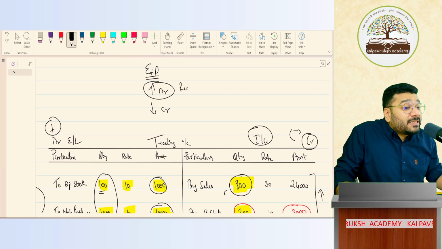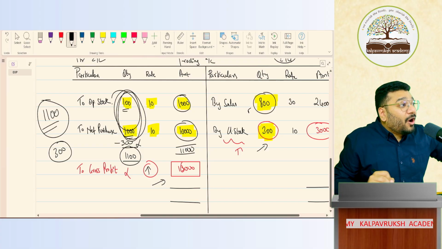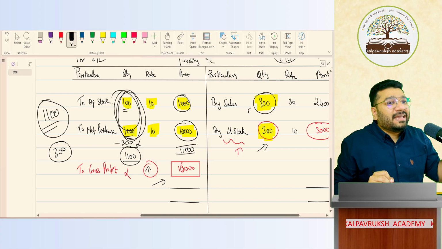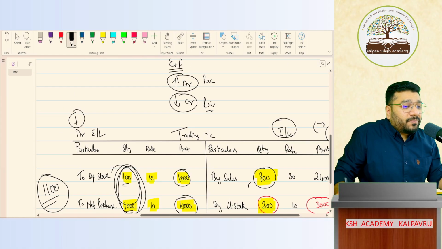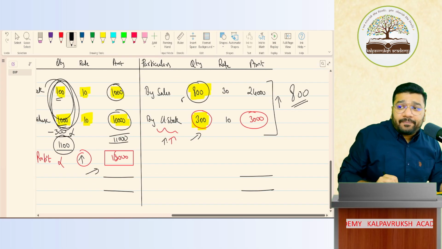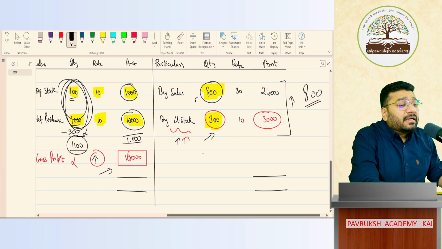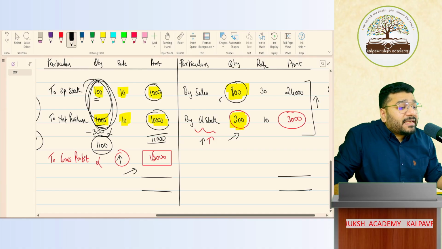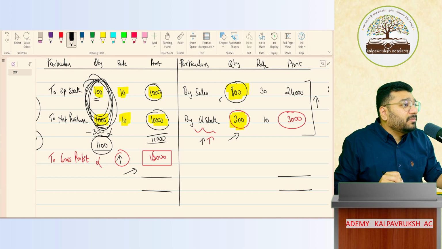To record expense, debit. To reverse expense, credit. Where have you recorded the extra 300 expenditure? On debit. To reverse, I have to give credit. Got it, not got it? So the closing stock which is appearing on the credit side of the trading account is nothing but a reversal of excessive expenditure which is recorded on the debit side. Understood? Clear or not clear?